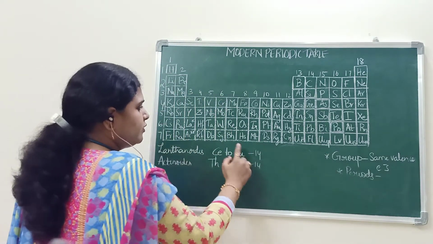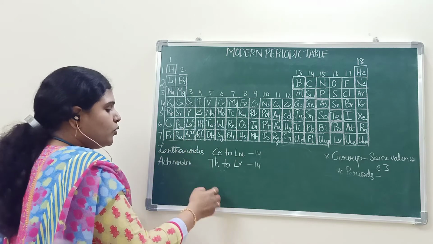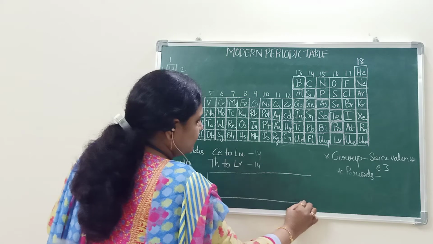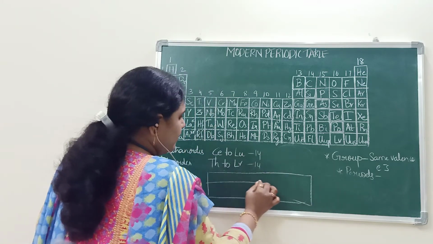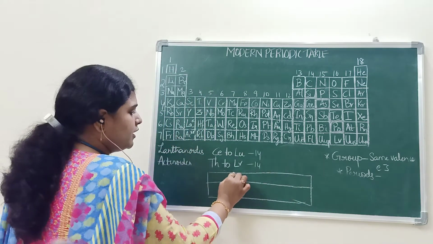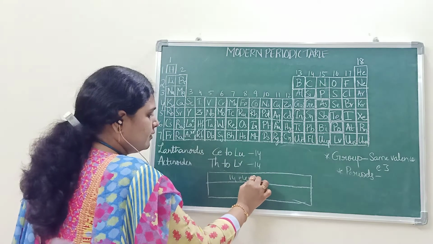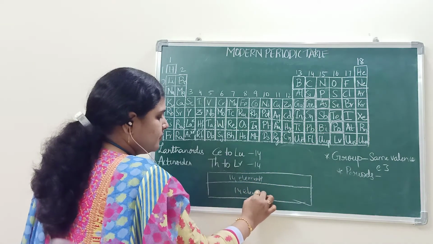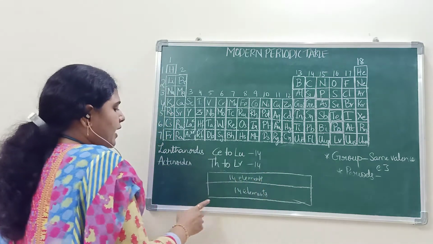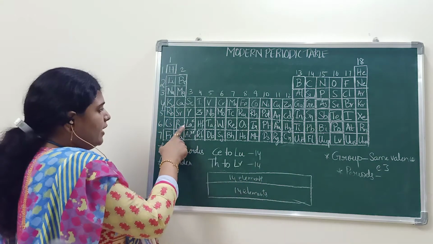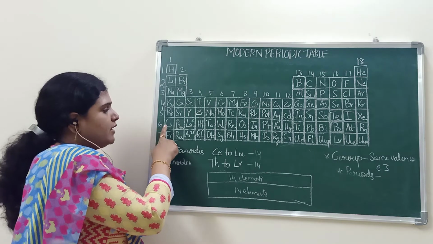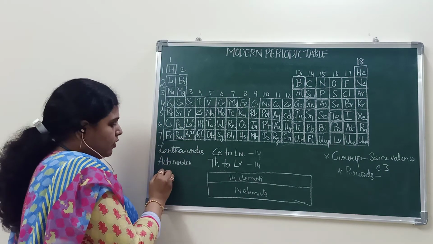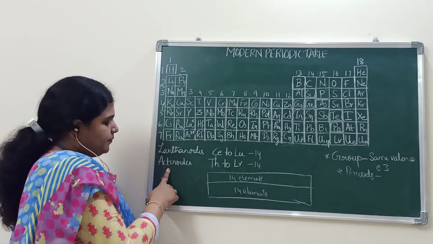In the bottom of the periodic table, 2 blocks were given separately, containing 14 elements each.